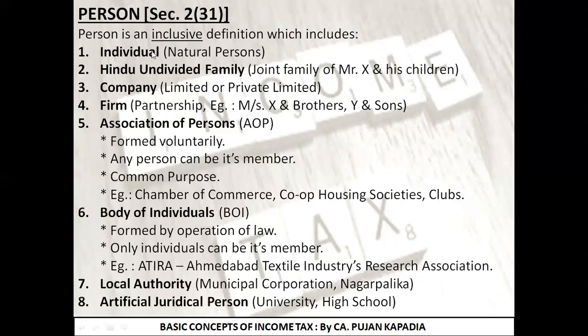Now let's understand each and every category that I have written over here. The first category is individual. What do you mean by individual? It is the natural persons, the living human beings like me, like you, like any film star, like any cricketer will be falling under this example. For example, if I say the name of Virat Kohli, he is an individual. If I take the name of Amitabh Bachchan, he is an individual. I am an individual. You are an individual. So basically, all the natural persons come under the head of individual.